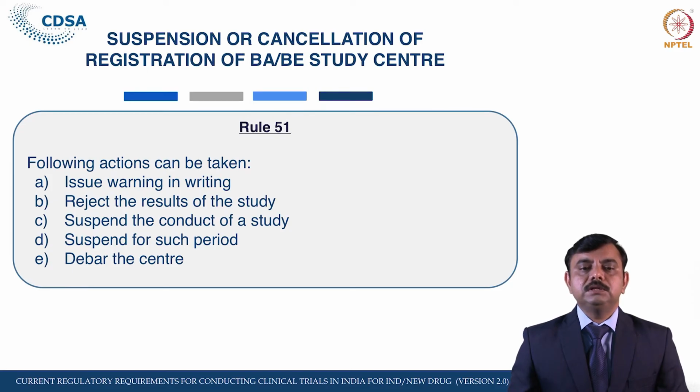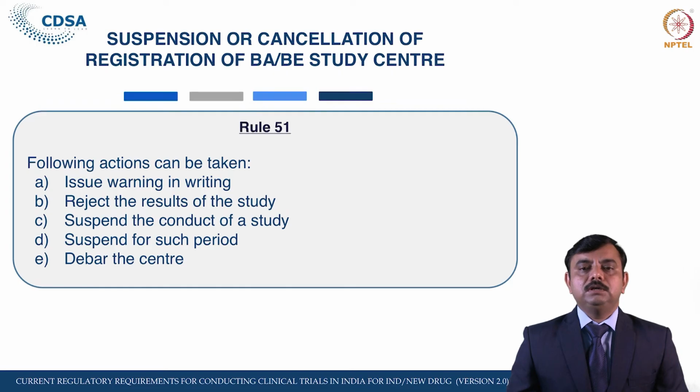The licensing authority may reject the result of the study if it is found that it is not in compliance with the conditions or as per the protocol. They can suspend the conduct of this study in between also, for such a period as considered appropriate. So it is the discretionary power of the licensing authority, depending upon the seriousness and criticality of the observation, to take a decision. They can debar the center, including its representative, from conducting any BAB study in the future.